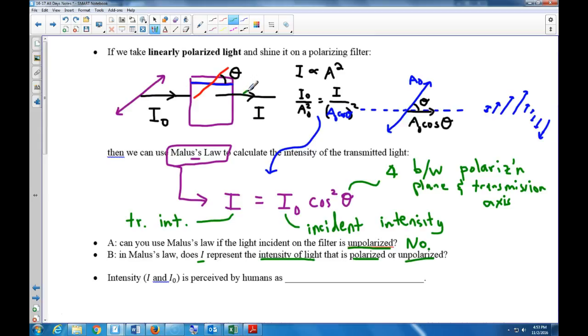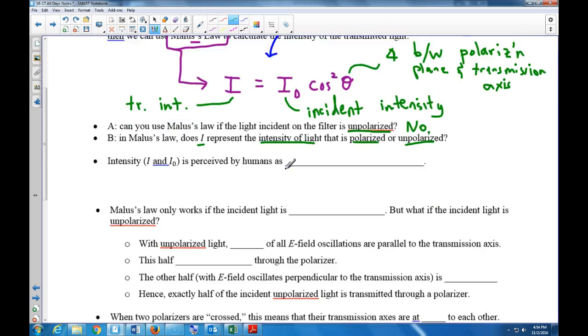Is the light polarized, unpolarized? Go ahead and write down an answer. Intensity is perceived by humans like really intense light is something, and low intensity light is something else. It's the brightness, as we already know. Because dark spots have zero brightness, and bright spots have high brightness.